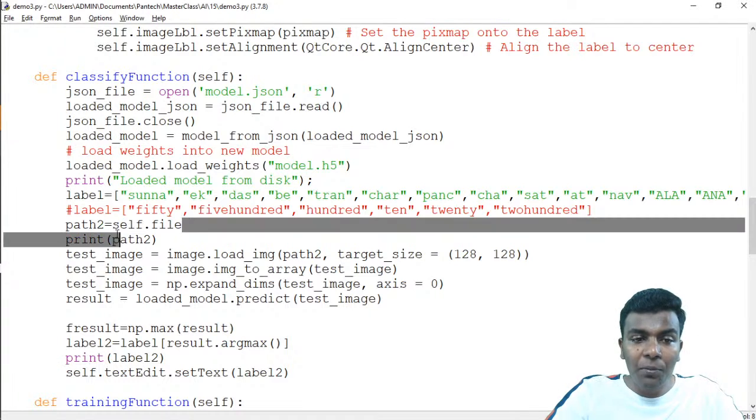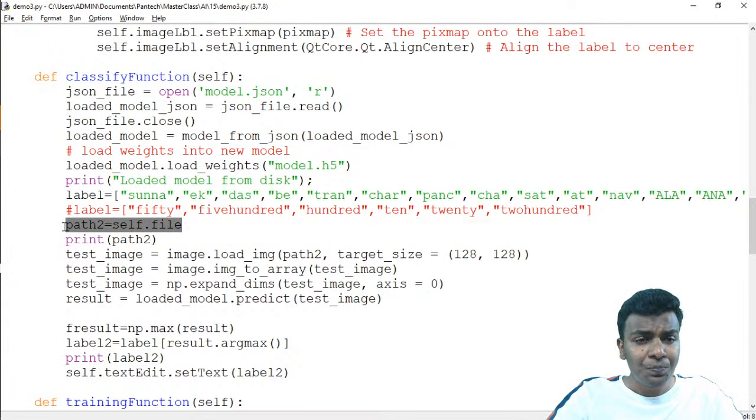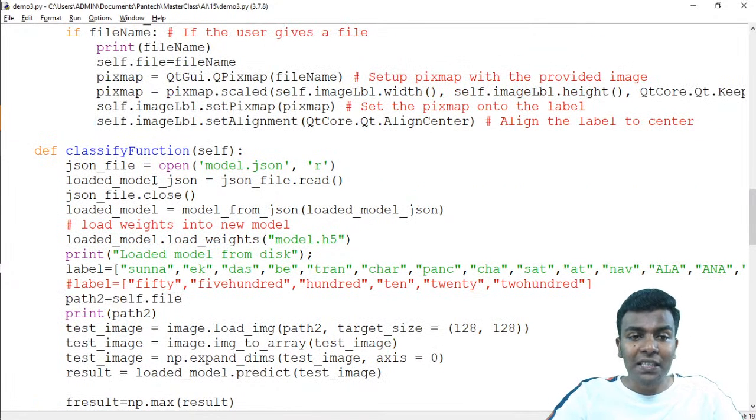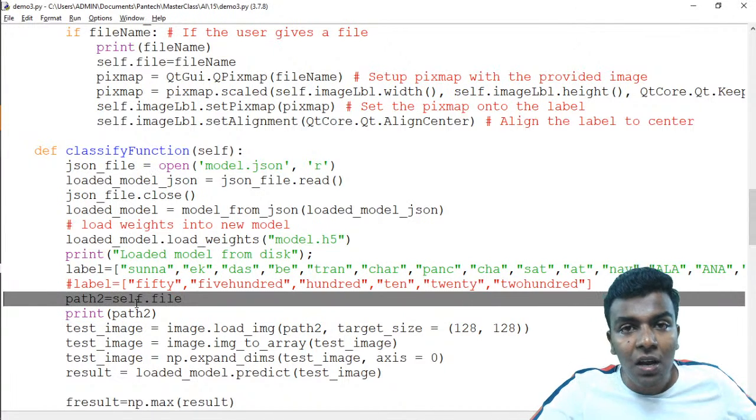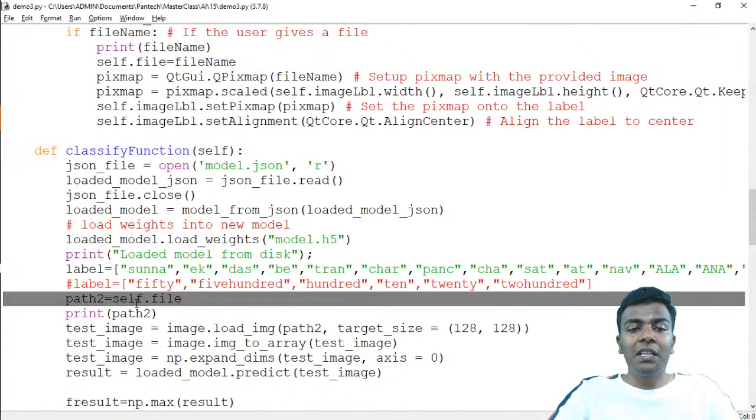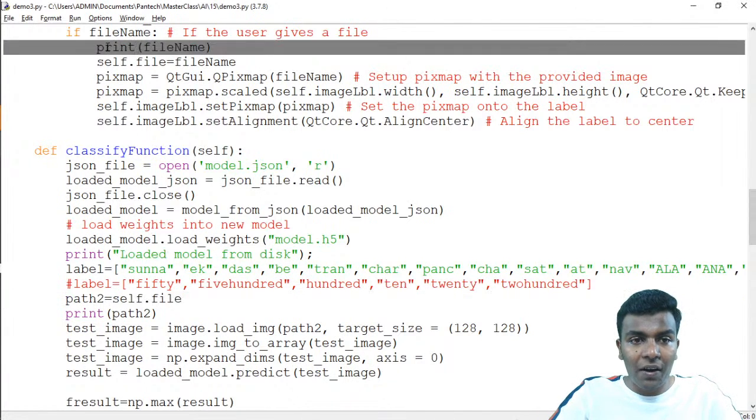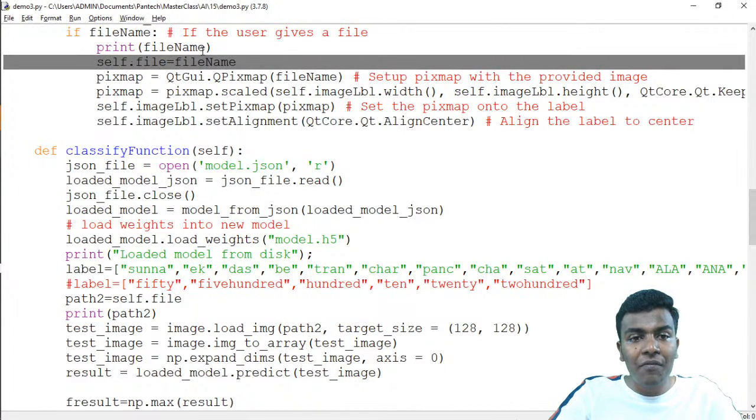So now it's time to get the file, because this classify function is going to do the classification for the loaded image which we loaded with the help of the browse image function, right? If you are seeing this print file name, self.file represents the file name.